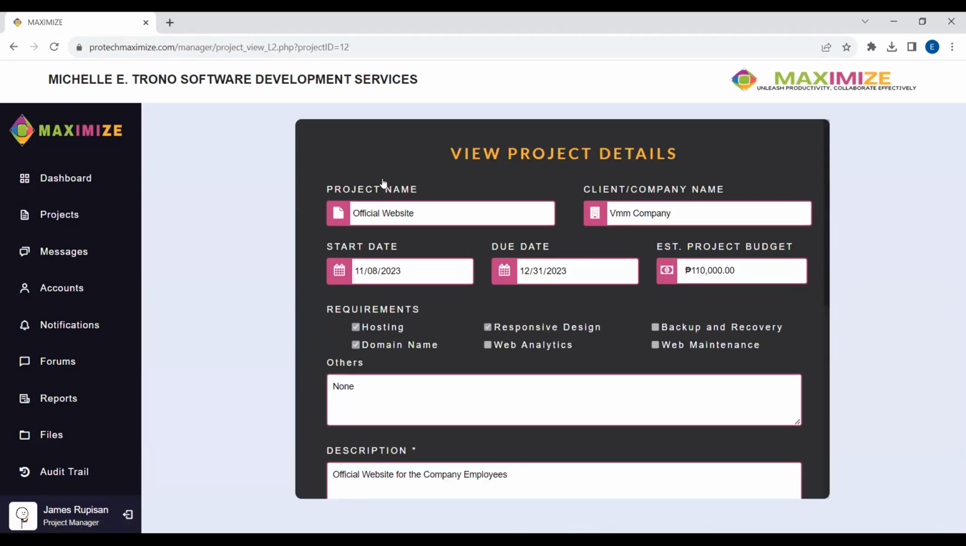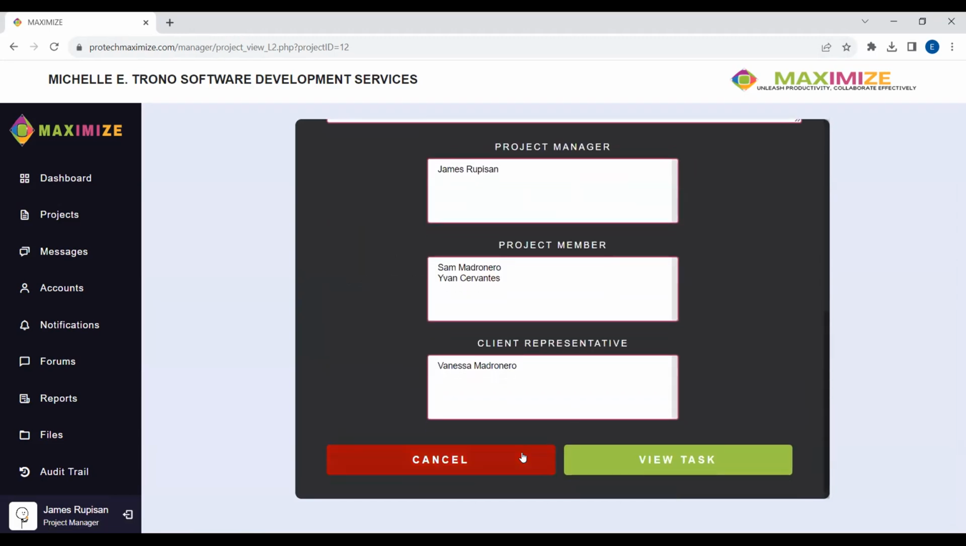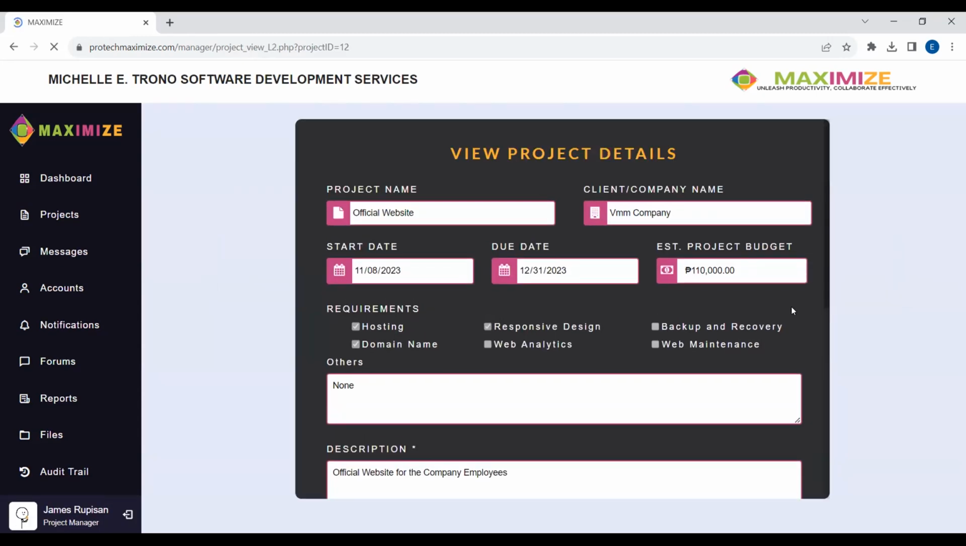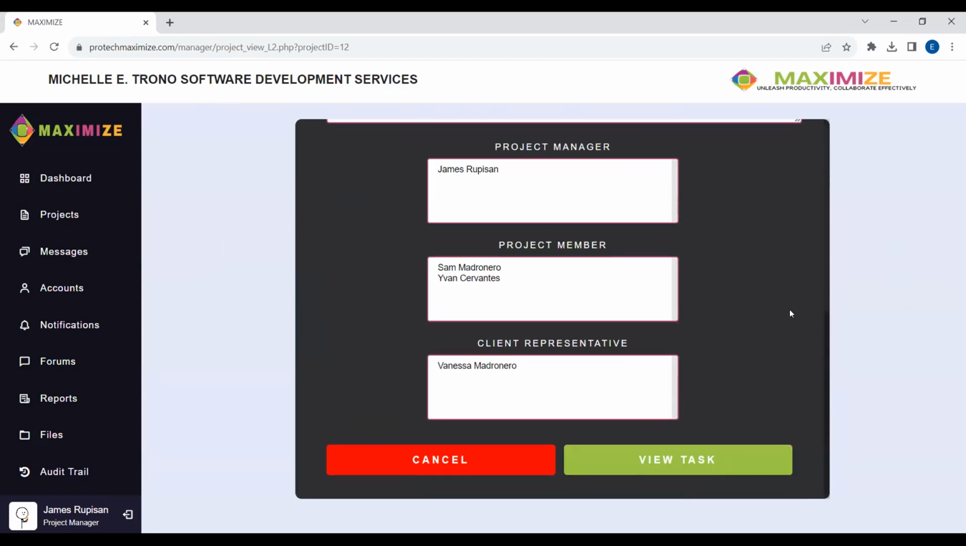Before that, let's try to click the back button first. As you can see here, we have projects assigned to Mr. Roquisan, which are the official website and the official website. It's just the same name but for different clients or different companies. And of course, we have to view this.